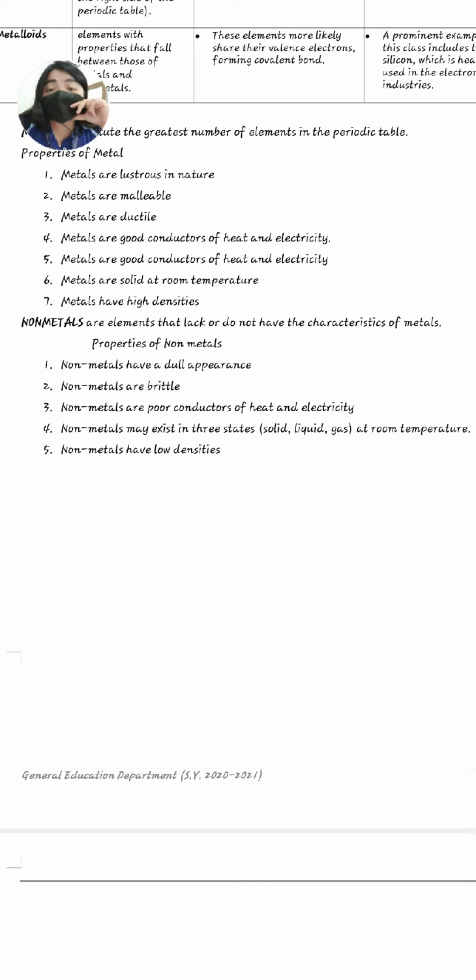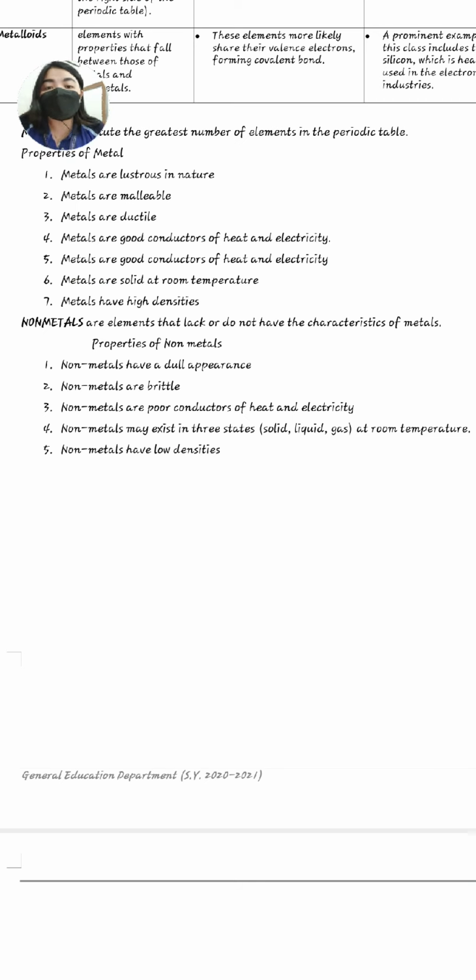Metals are good conductors of heat and electricity because of the presence of different elements that can produce electricity. One of those is copper. Aside from that, metals are good conductors of heat. Again, metals are solid at room temperature, and metals have high density. So those were the properties of metals.